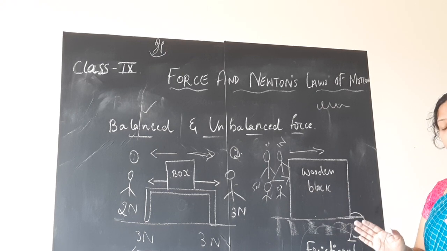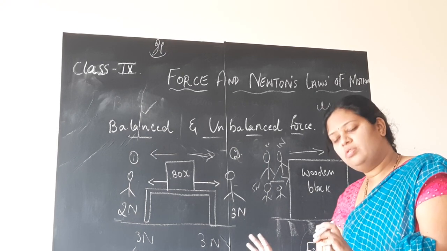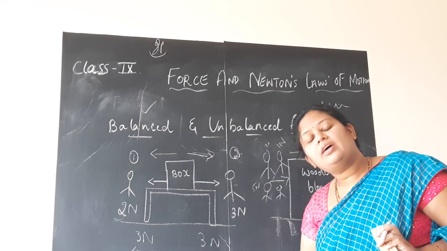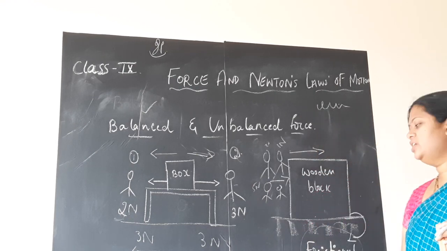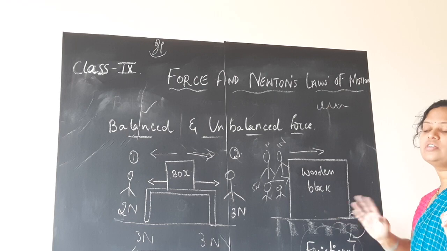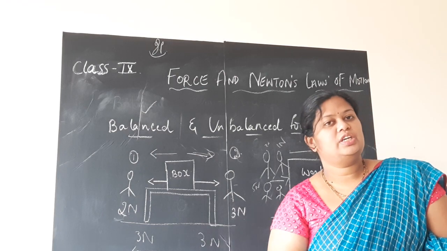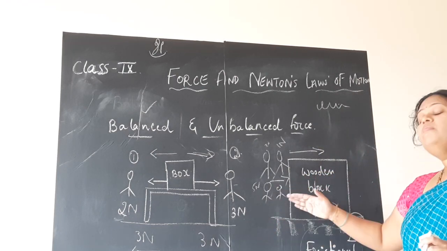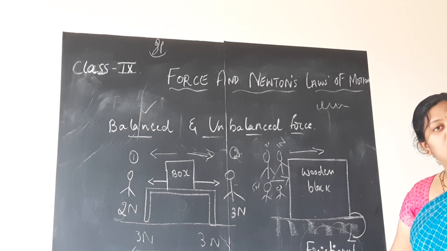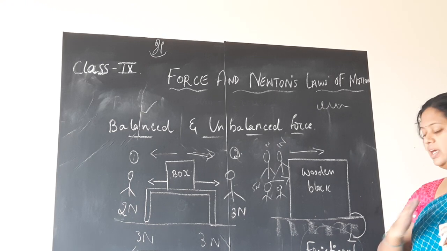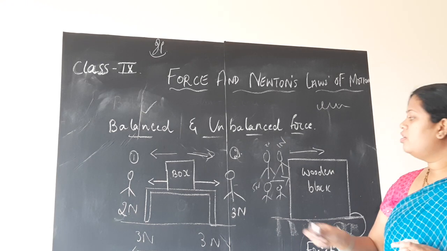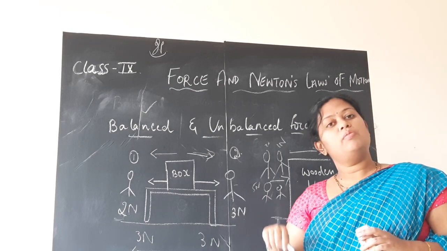When 3 or 4 persons push the block together, it will overcome the frictional force present between the floor and the wooden block and it will move forward, children. So we are unbalancing the forces, the force which we are applying and the frictional force, in order to make the wooden block move.